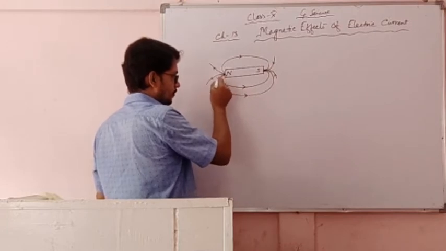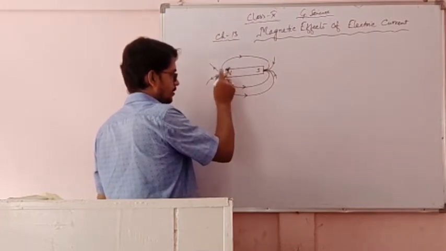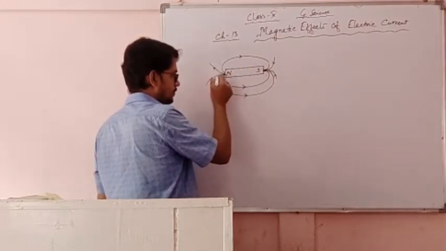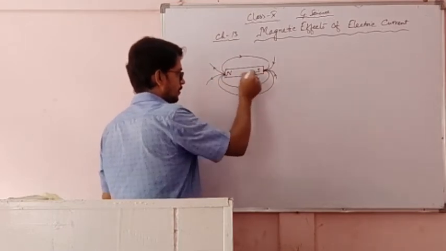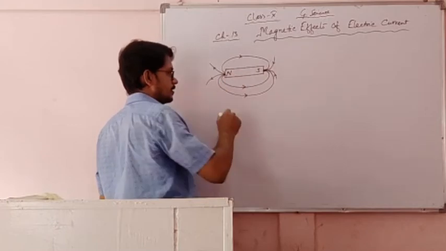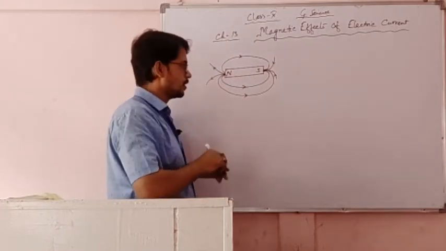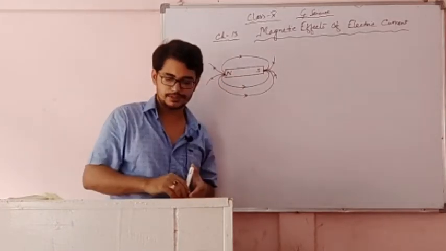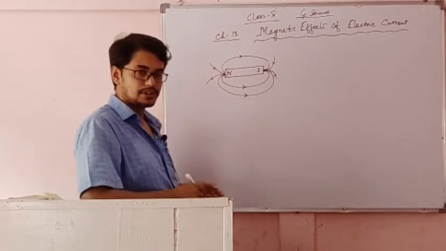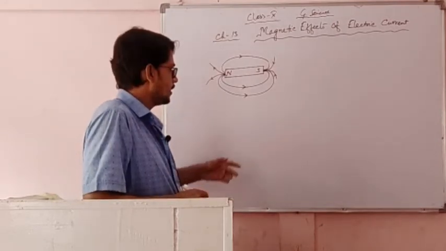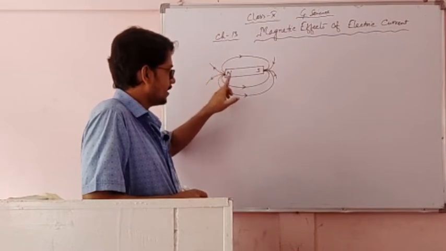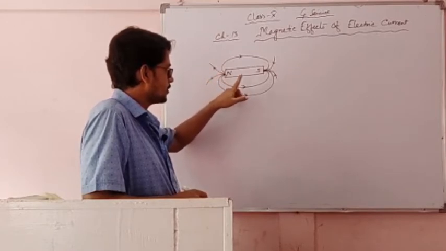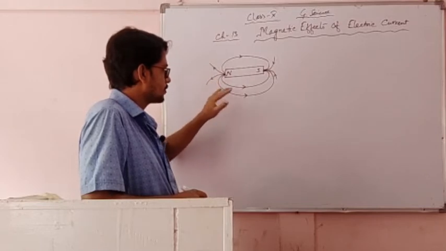Circular means outside the bar magnet it is from north to south, and inside the bar magnet from south to north, so a complete circle is formed. So it is circular in nature. These are the properties of lines of force. So we can understand that the lines of force do not cut one another, and inside the magnet the lines of force are from south to north, outside the magnet from north to south.